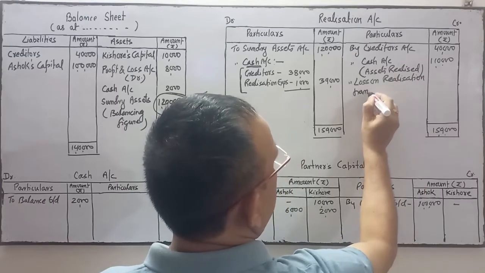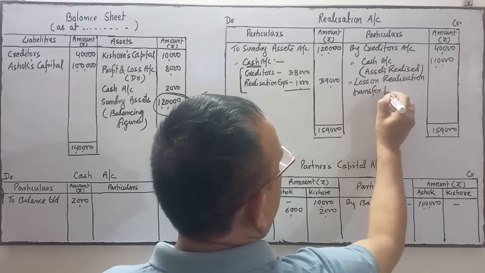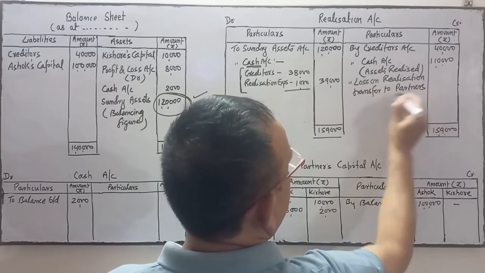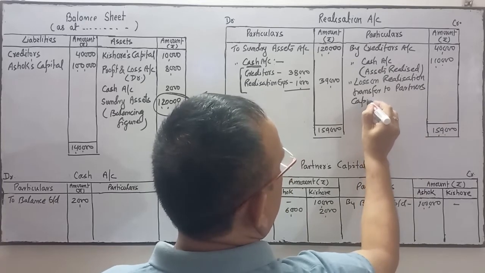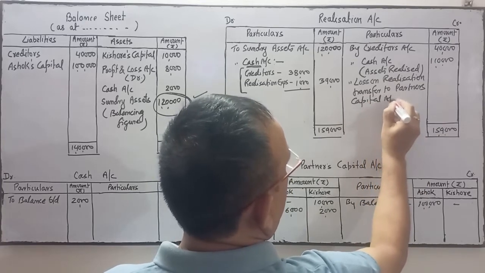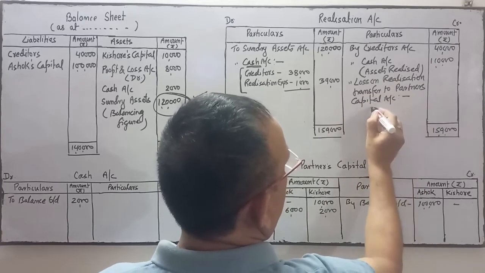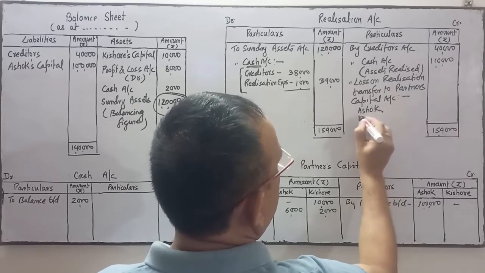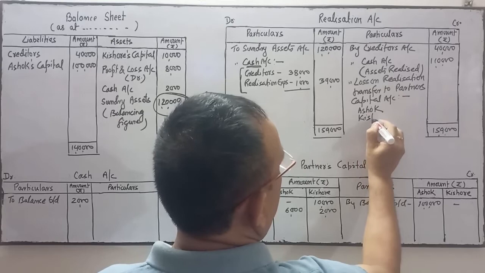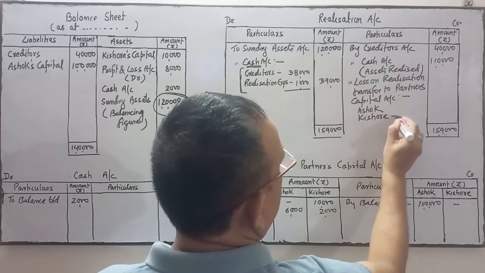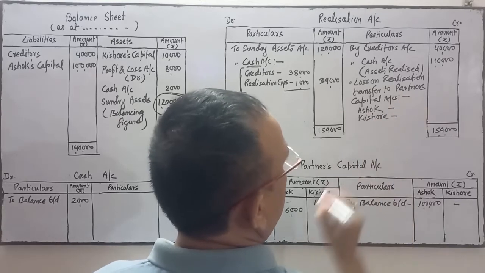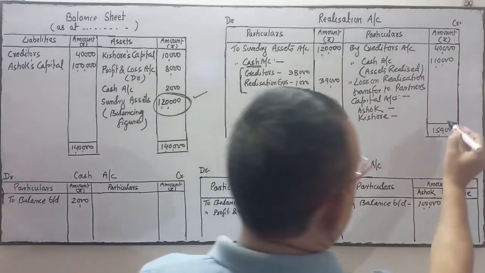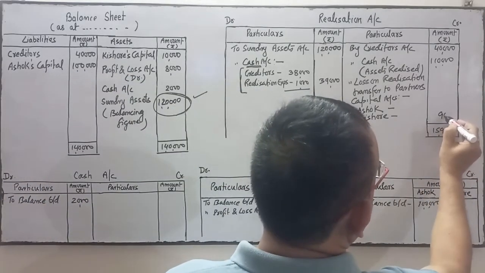Transfer to partners' capital accounts. The partners are Ashok and Kishore. So how much is the loss? 9,000 is the loss.